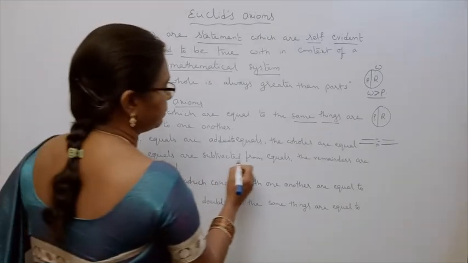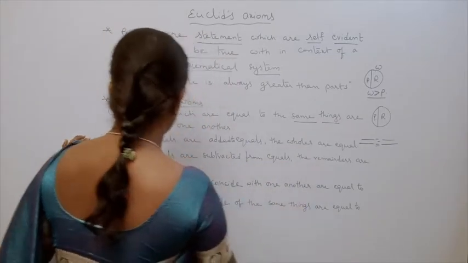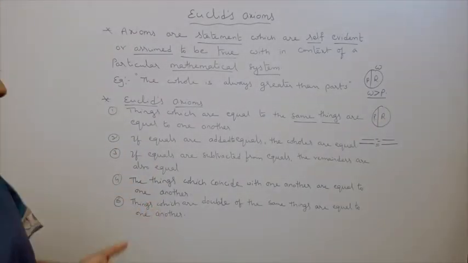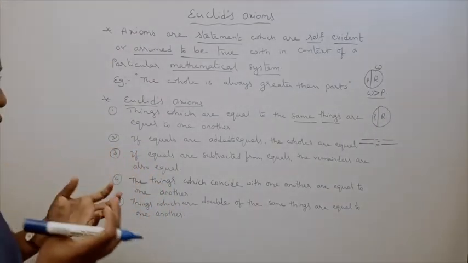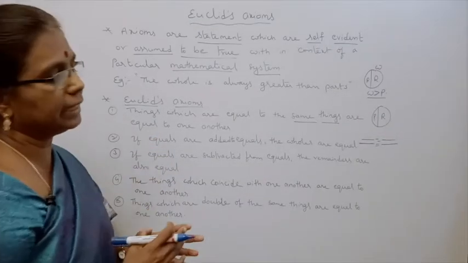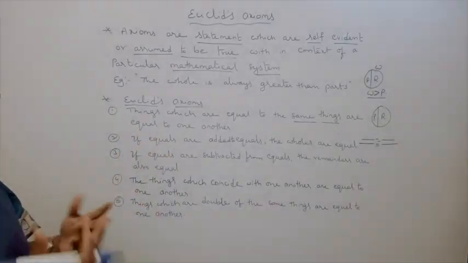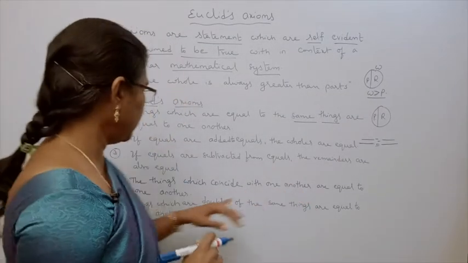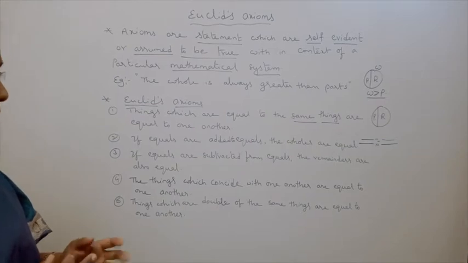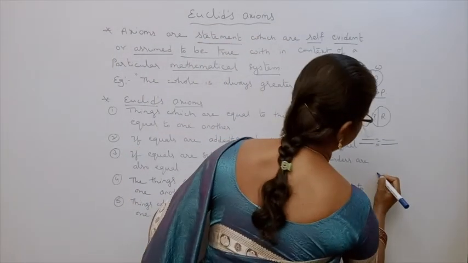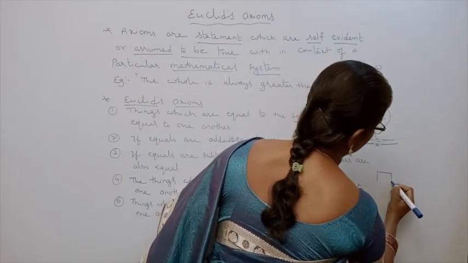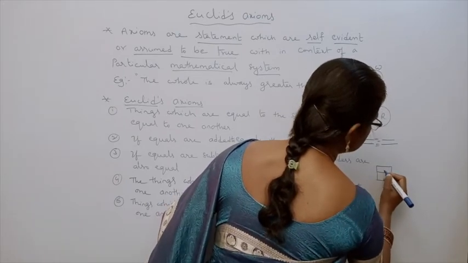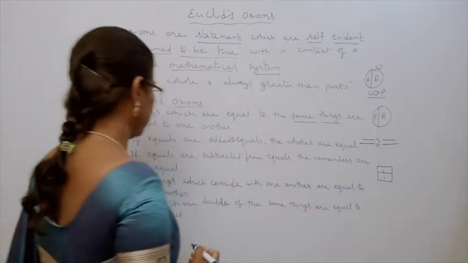If equals are subtracted from equals, the remainders are also equal. Suppose two equal quantities are there. From the two equal quantities, if you subtract the same parts, then both remainders are also equal. Things which coincide with one another are equal to one another. Coincide means if you keep one thing upon another thing, they coincide. That means both are equal.